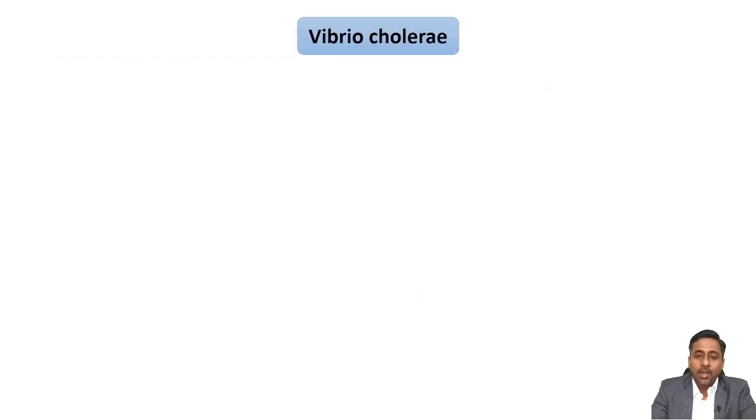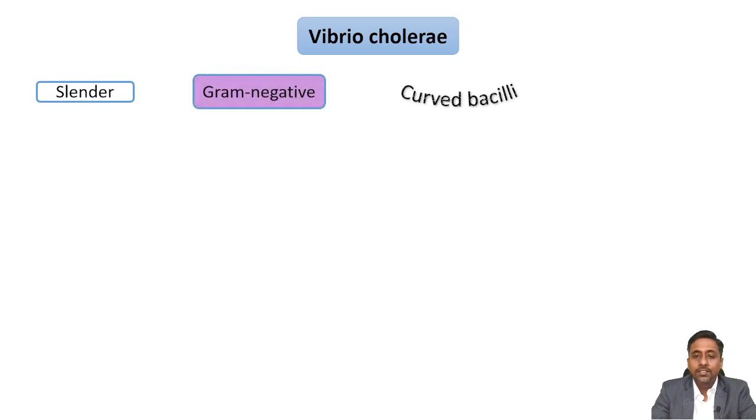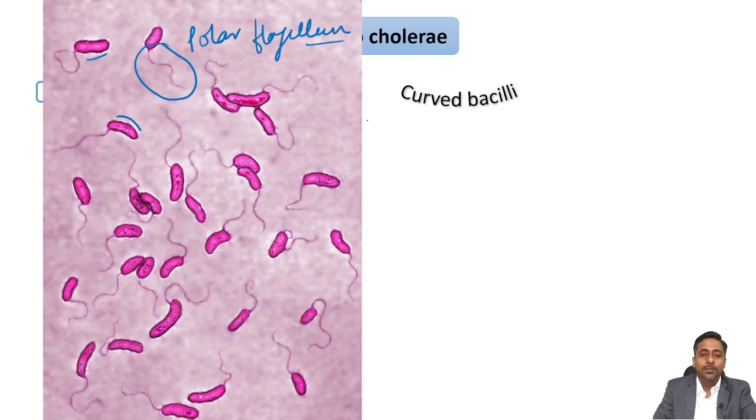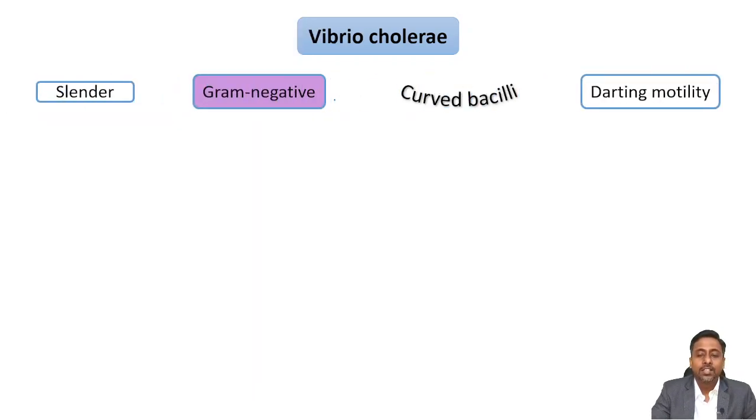So how does this Vibrio cholerae look? Vibrio cholerae is a slender, gram-negative, curved bacillus. You can see in this image that these bacilli are curved. They are also motile by a single polar flagellum. And what type of motility do they have? They have darting motility. Darting means jerky motility. So, slender gram-negative curved bacilli having darting or jerking motility.